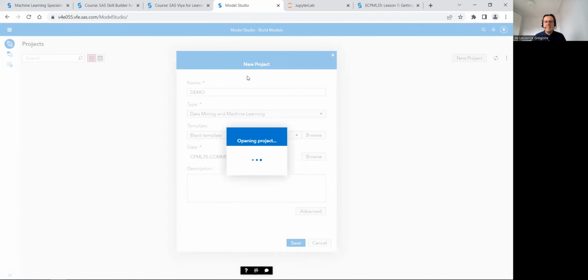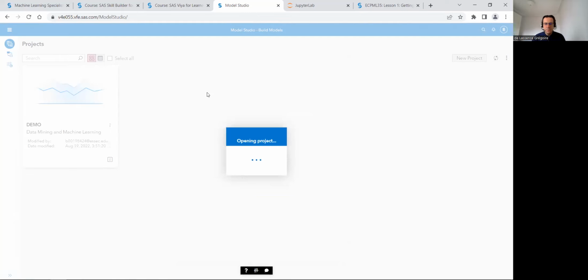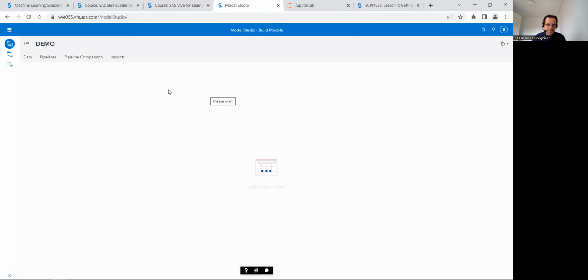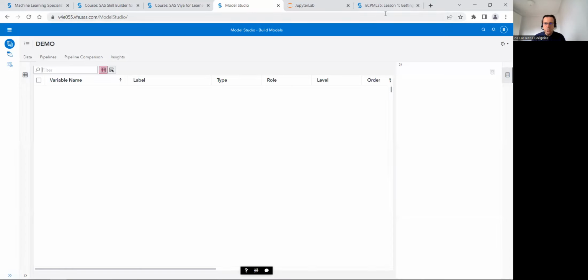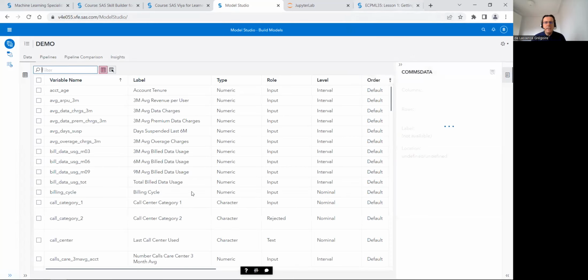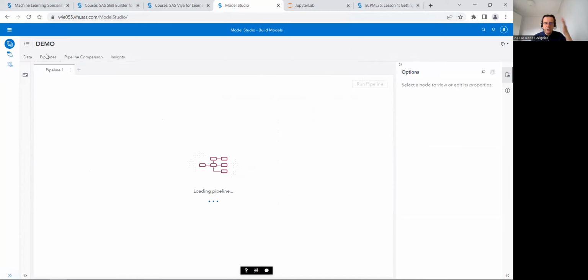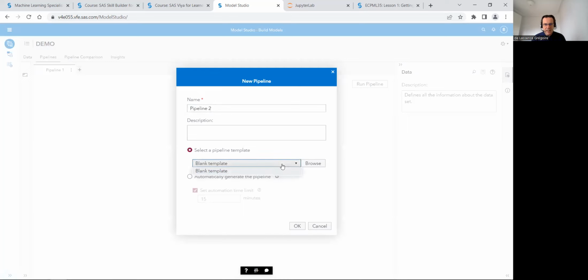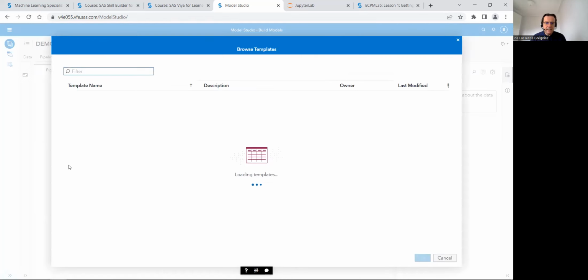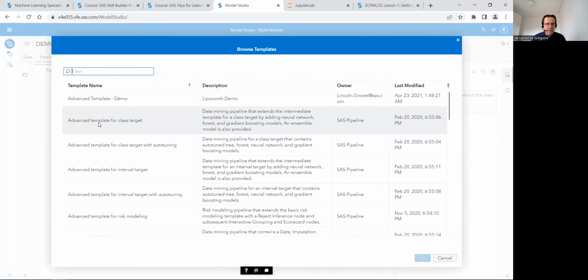It's a point and click interface to build a model in pipeline, and a pipeline is something much easier to maintain. If you follow all the lessons from the e-learning, then you can understand how to build a pipeline and all the objects that you can use. I've got a blank pipeline. If I select an advanced pipeline, you can understand better how it is.